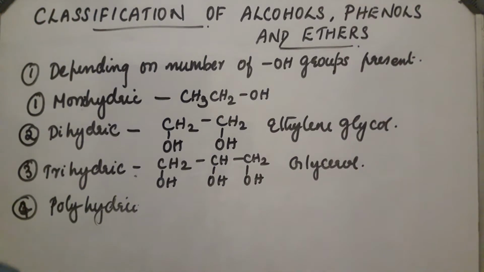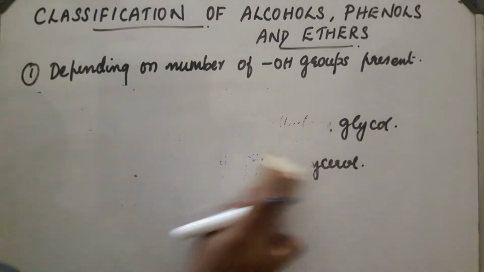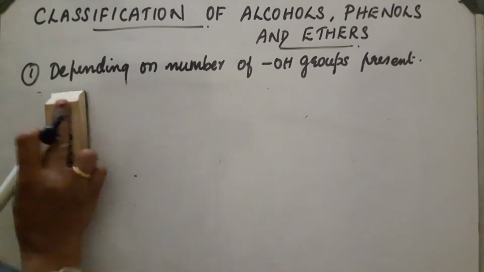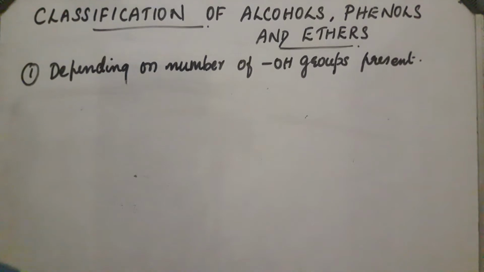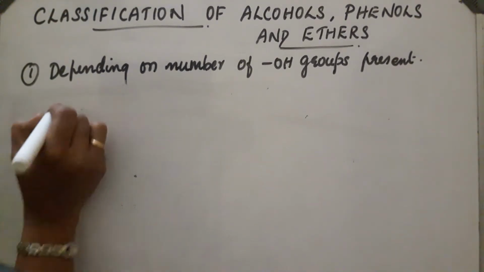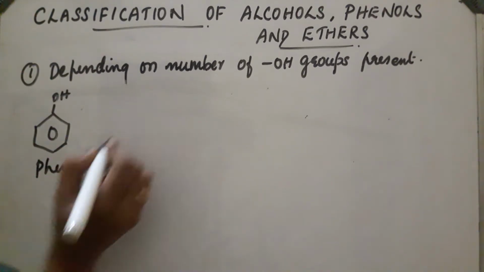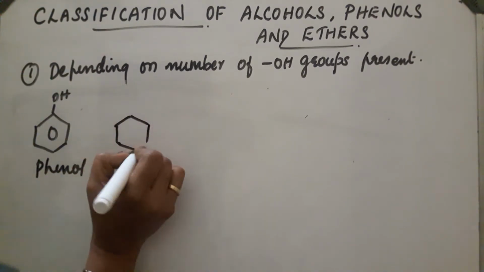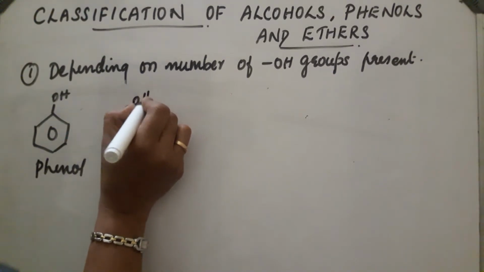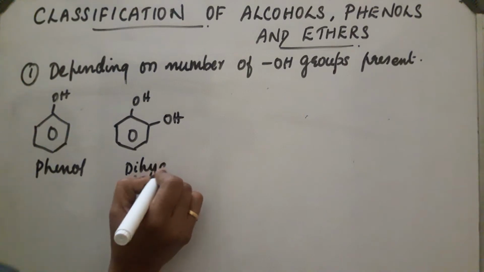Next, what will happen in the case of phenols? Similarly, in the case of phenols also, if one OH group is present in the aromatic ring, it is phenol. If two OH groups are present, they are called dihydric.